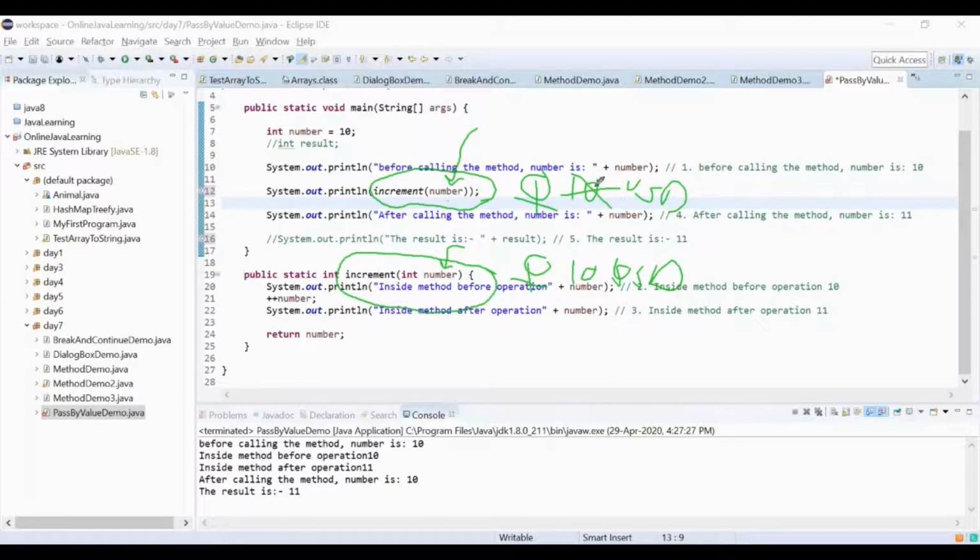So both have 10, because it has copied 10 from here to here, the actual value. Just like you have a supreme power, whatever you have you can provide to others, but you still have that particular thing with you as well. You did not lose that.